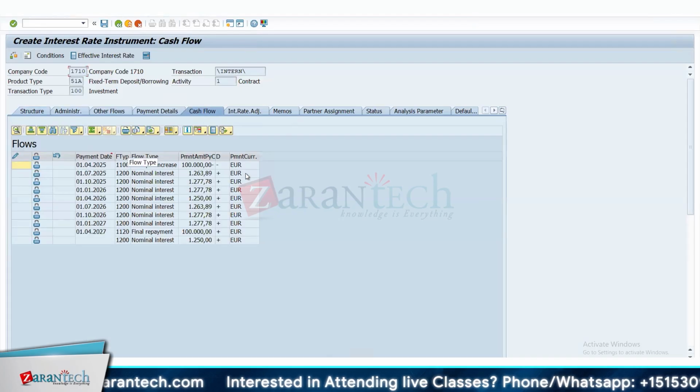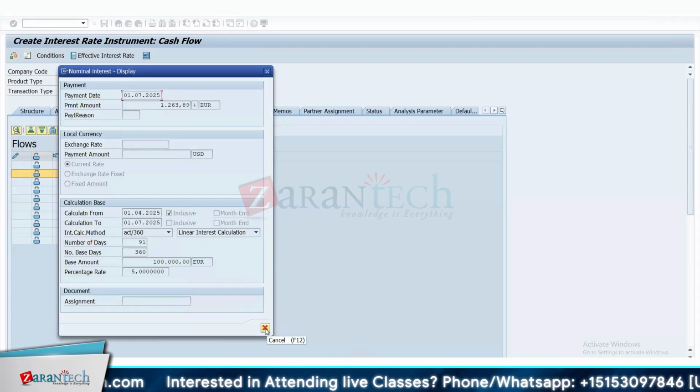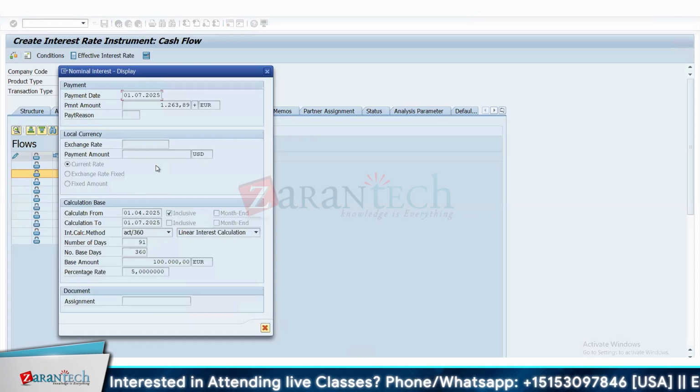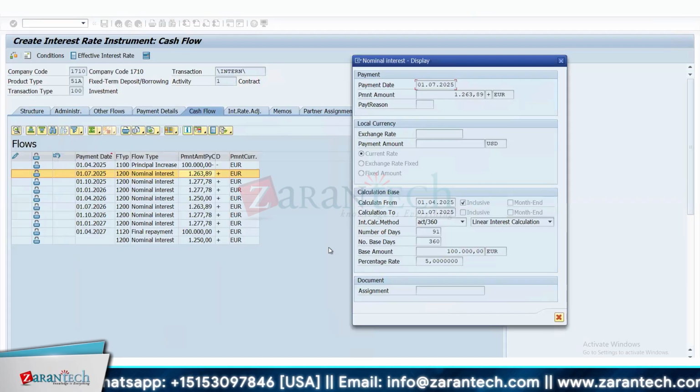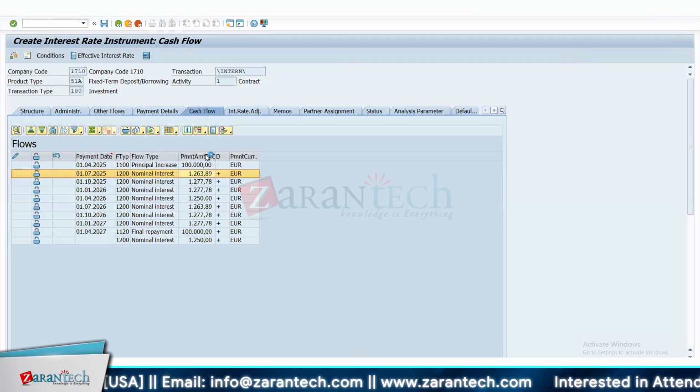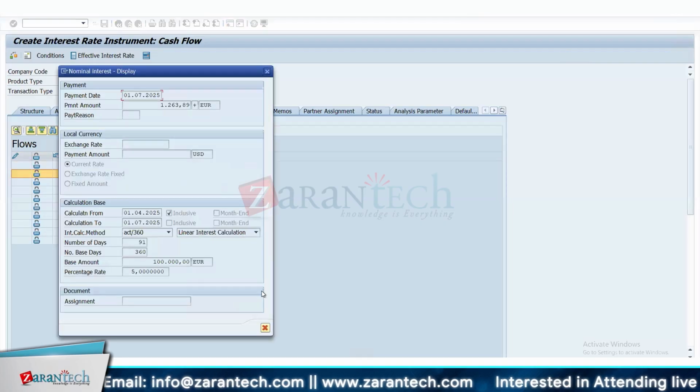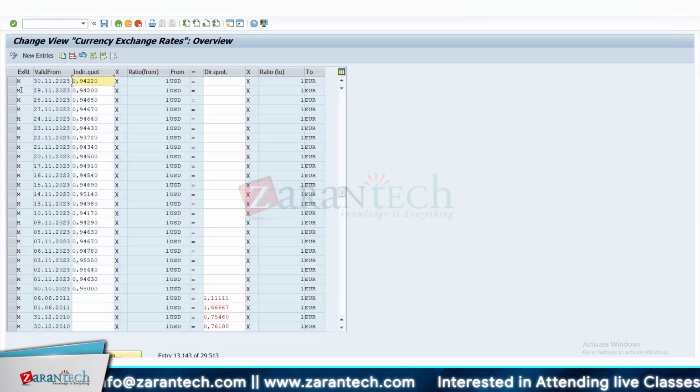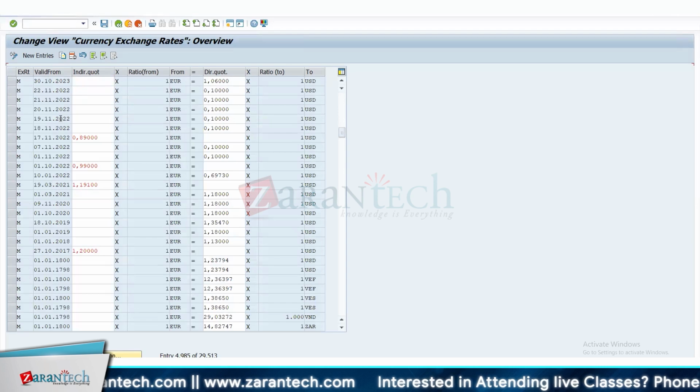So now let's say you want to control the exchange rate, because currently, as you can see here, it is taking the rate from the OBZ rate. Whenever we see exchange rate marked here as current rate, that means it is taking the value from the OBZ rate. Whatever is the value on 1st of June, that same euro to dollar market rate will be taken from OBZ rate. You can also check that. It's not maintained; the last maintained is 30th of November. Yeah, it's the last rate for euro to USD.